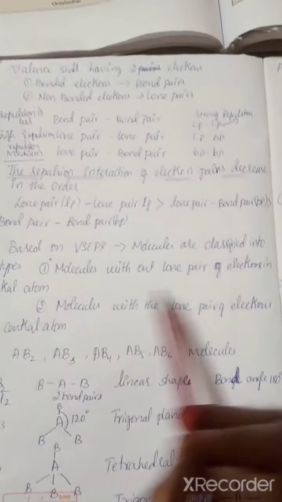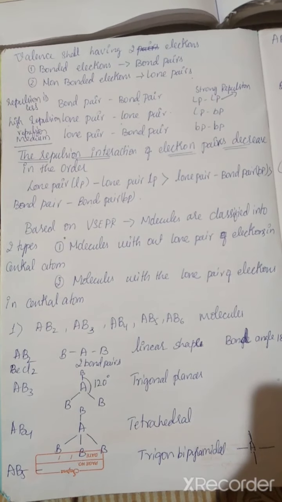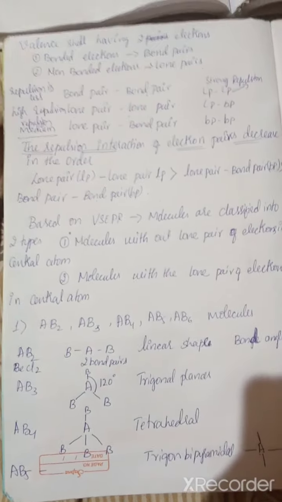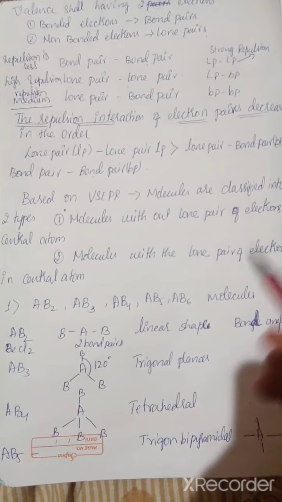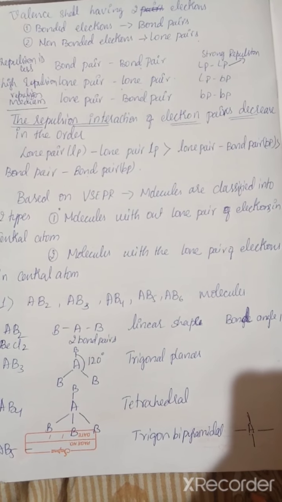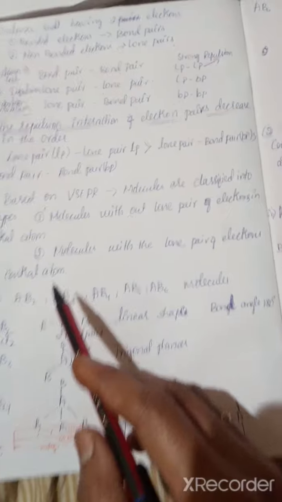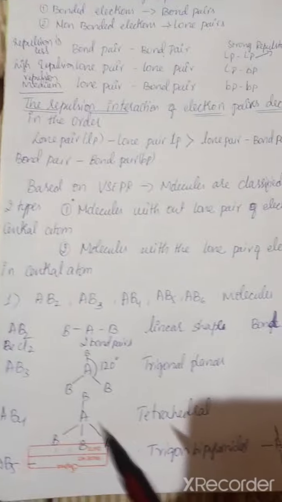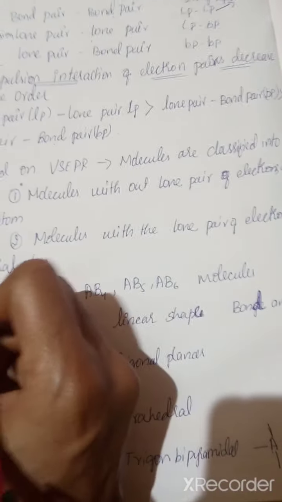Based on the VSEPR theory, the molecules are classified into two types: molecules without lone pair of electrons in the central atom, and molecules with lone pair of electrons in the central atom. When I represent the first one, it is the one without lone pair, no lone pair.